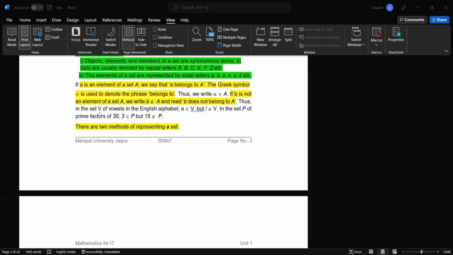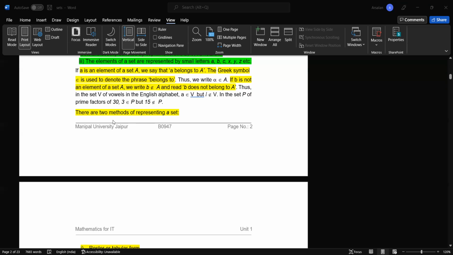For example, in the set V of vowels in the English alphabet, a belongs to V because a is a vowel and it belongs to the set V, and V is the name of a set which consists of all the vowels a, e, i, o, u. Whereas l is not a vowel, it is a consonant, so it does not belong to V. In the set P of prime factors of 30, 3 belongs to P, but 15 does not belong to P because 15 is not a prime factor.